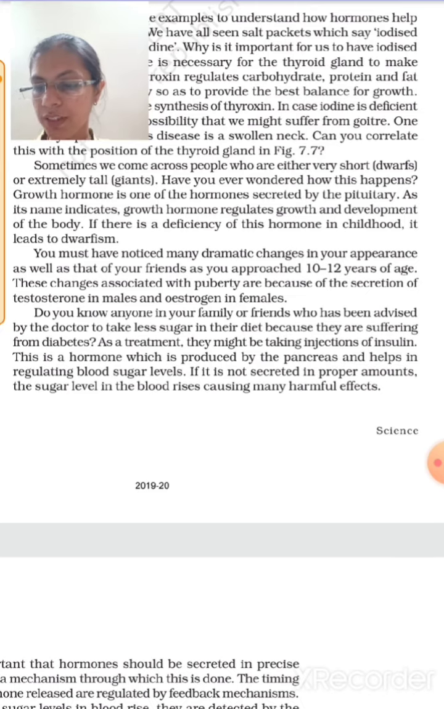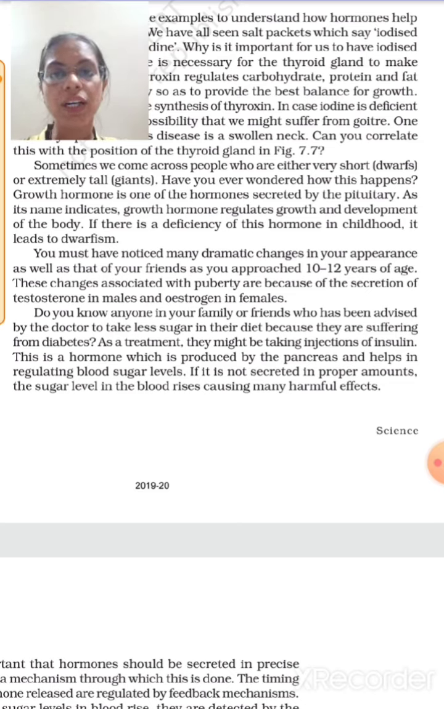Do you know anyone in your family or friends who has been advised by the doctor to take less sugar in their diet because they are suffering from diabetes? As the treatment, they might be taking injections of insulin. This hormone, which is produced by the pancreas, helps in regulation of blood sugar level. Why does diabetes occur? Diabetes occurs because of the less amount of insulin which is produced by the pancreas.